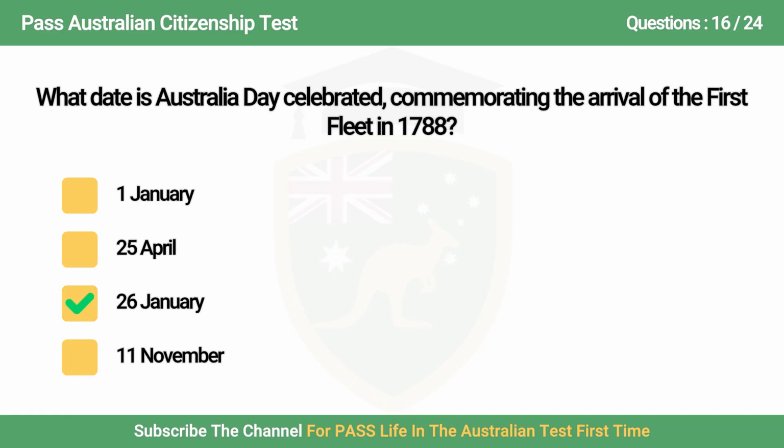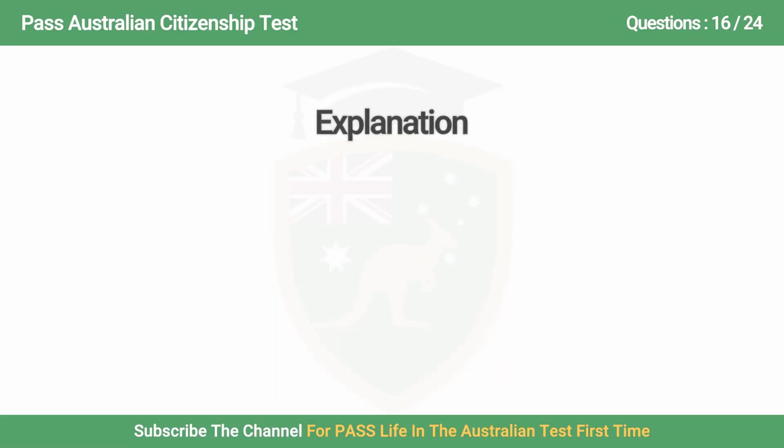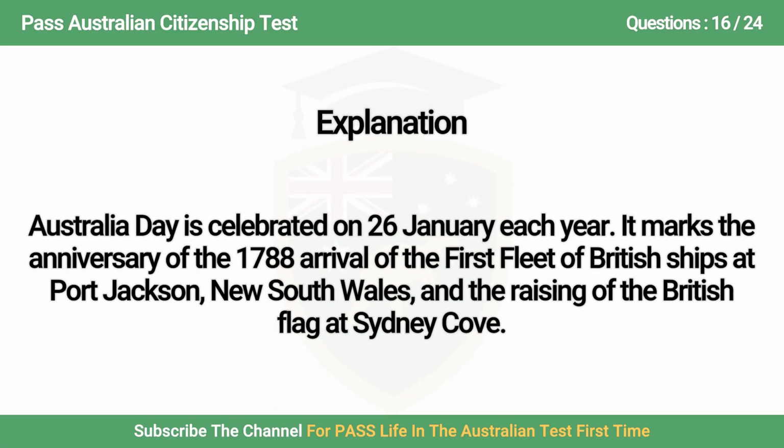The answer is C. 26 January. Australia Day is celebrated on 26 January each year. It marks the anniversary of the 1788 arrival of the first fleet of British ships at Port Jackson, New South Wales, and the raising of the British flag at Sydney Cove.